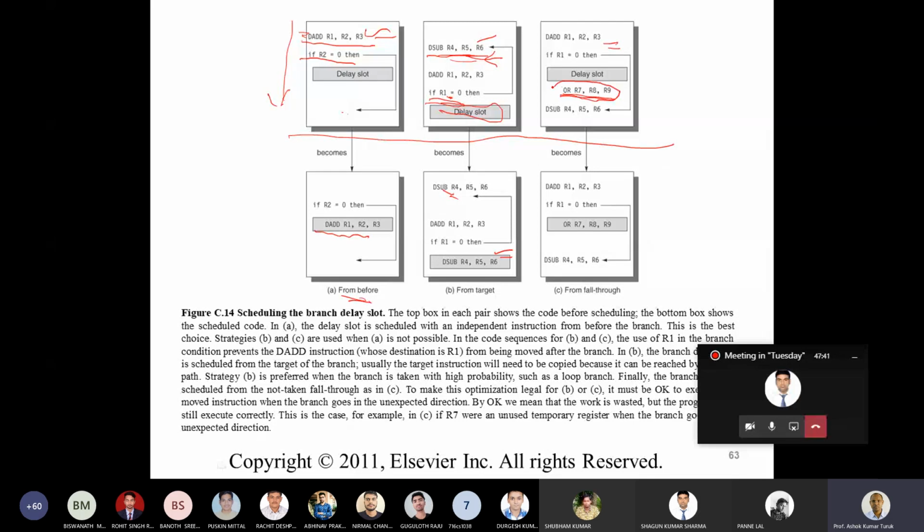So you put this instruction in the delay slot, and if R1 is 0, then you execute the target, and we know that this instruction will be executed if it is fall through. These are the three techniques for handling the branch instruction, and you will find one of these techniques in the delayed branch technique in all modern day processors.